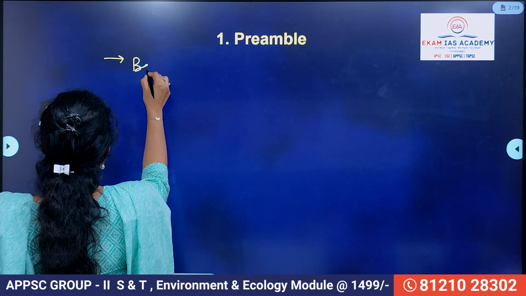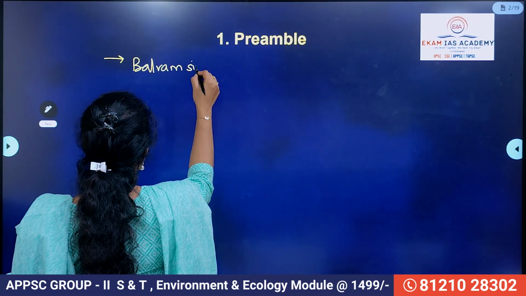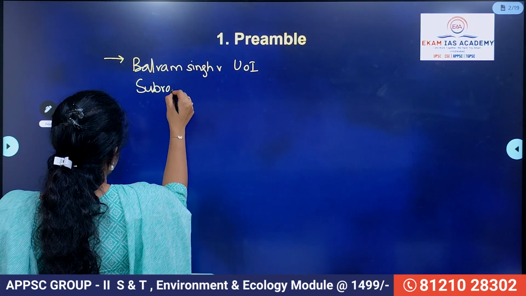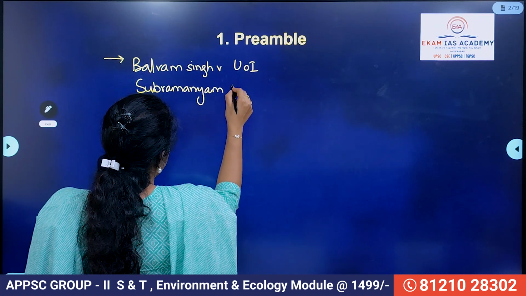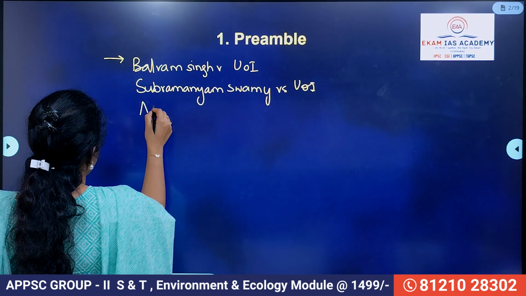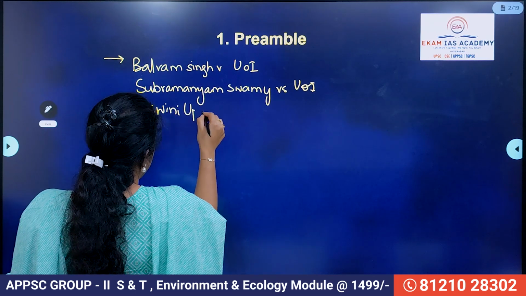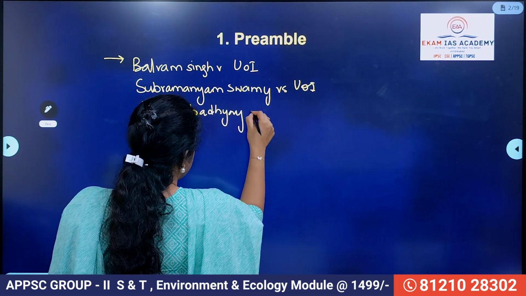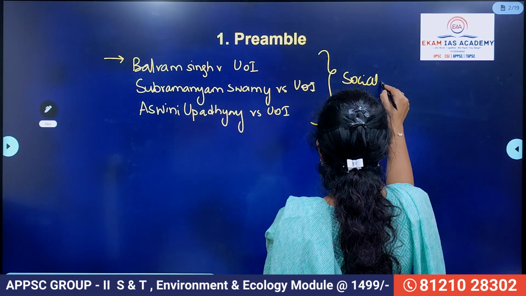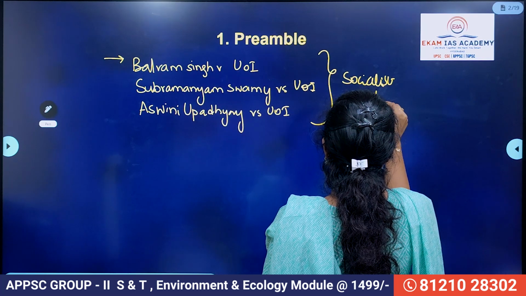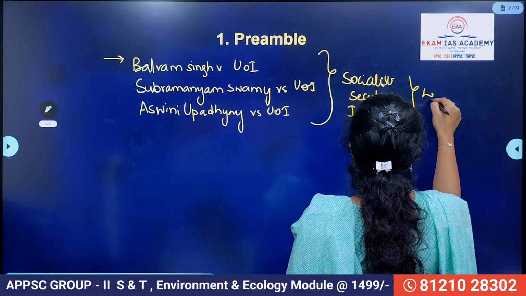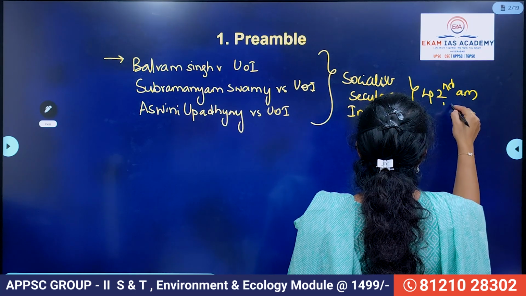The first case is Balram Singh versus Union of India. Then we have Subramanian Swamy versus Union of India, and the Ashwini Upadhyay versus Union of India case. In all these cases, the addition of the terms socialist, secular, and integrity, these principles, were challenged. These were inserted by the 42nd Amendment of 1976.